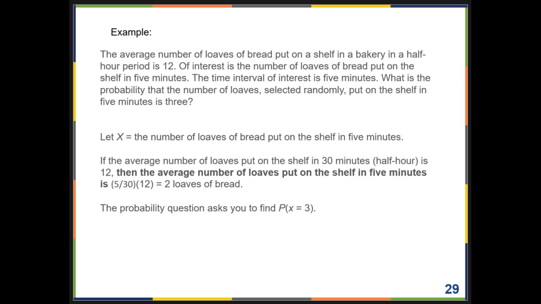So what we're going to do is let X equal the number of loaves of bread put on the shelf in 5 minutes. If the average number of loaves put on the shelf in a half hour is 12, then the average number of loaves put on the shelf in 5 minutes is 5 over 30 times 12, which equals 2 loaves of bread. So this probability question asks us to find the probability of X equals 3.